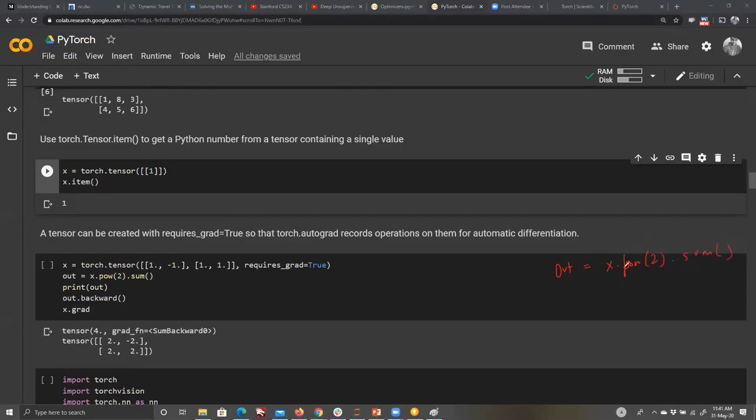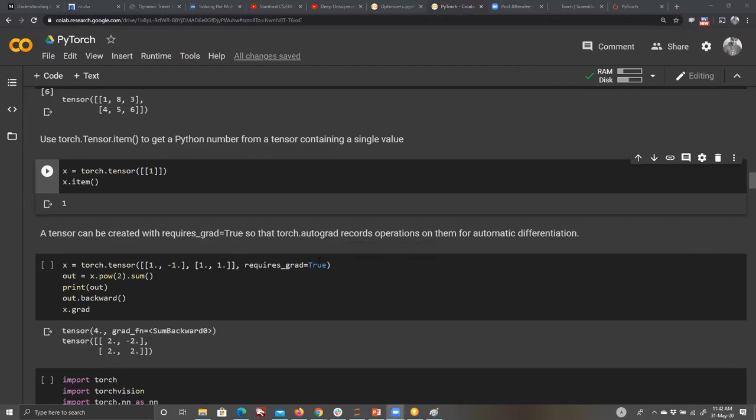So how does this work? What is out exactly as a mathematical equation? What would be the differentiation of this? 2x. Very good. So if I were to just take x squared and do a dx, what would be the answer? Okay, am I right? Look at it very carefully.